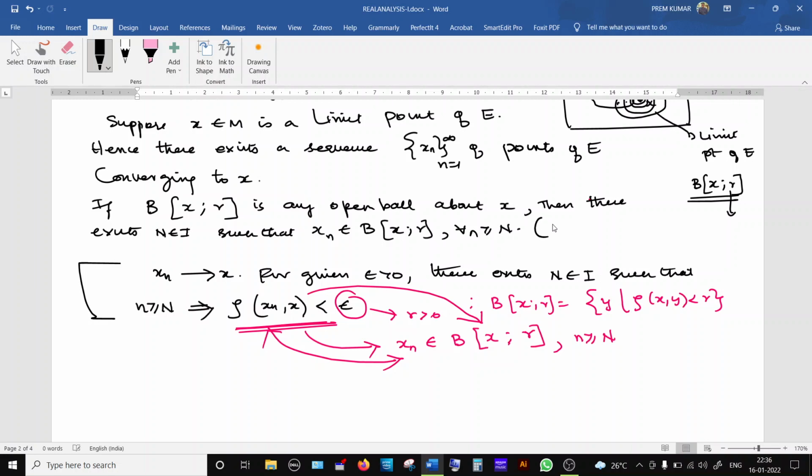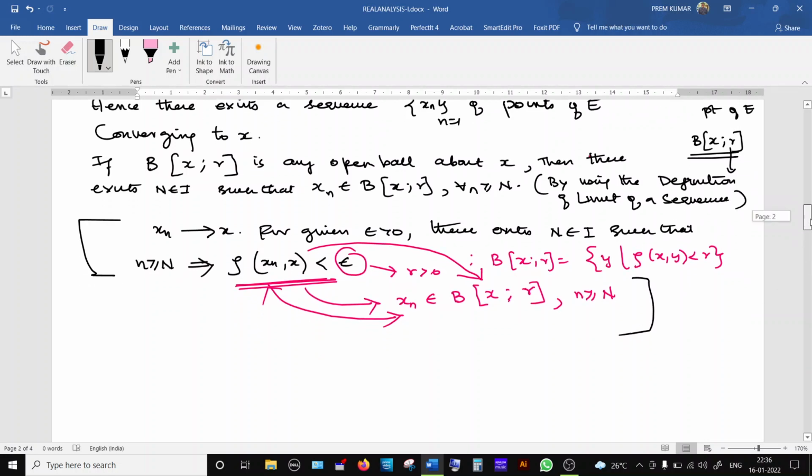So we used here, by using the definition of limit of a sequence in terms of open balls. So we use this concept.